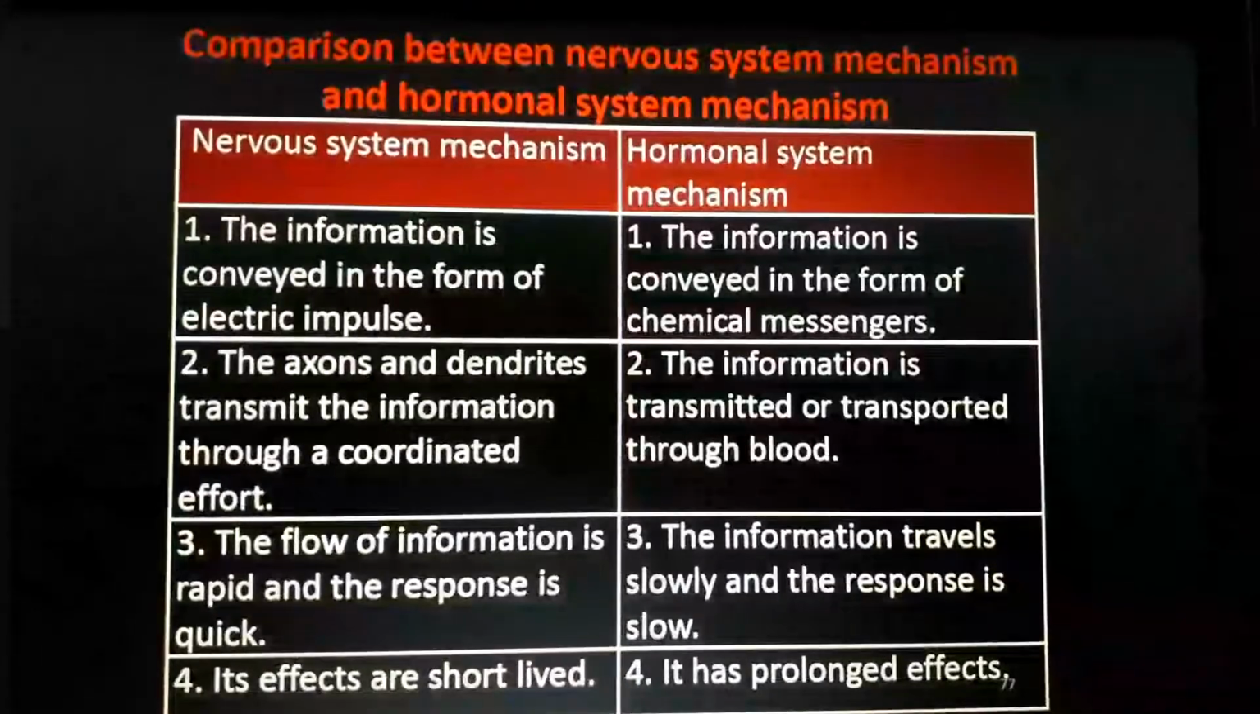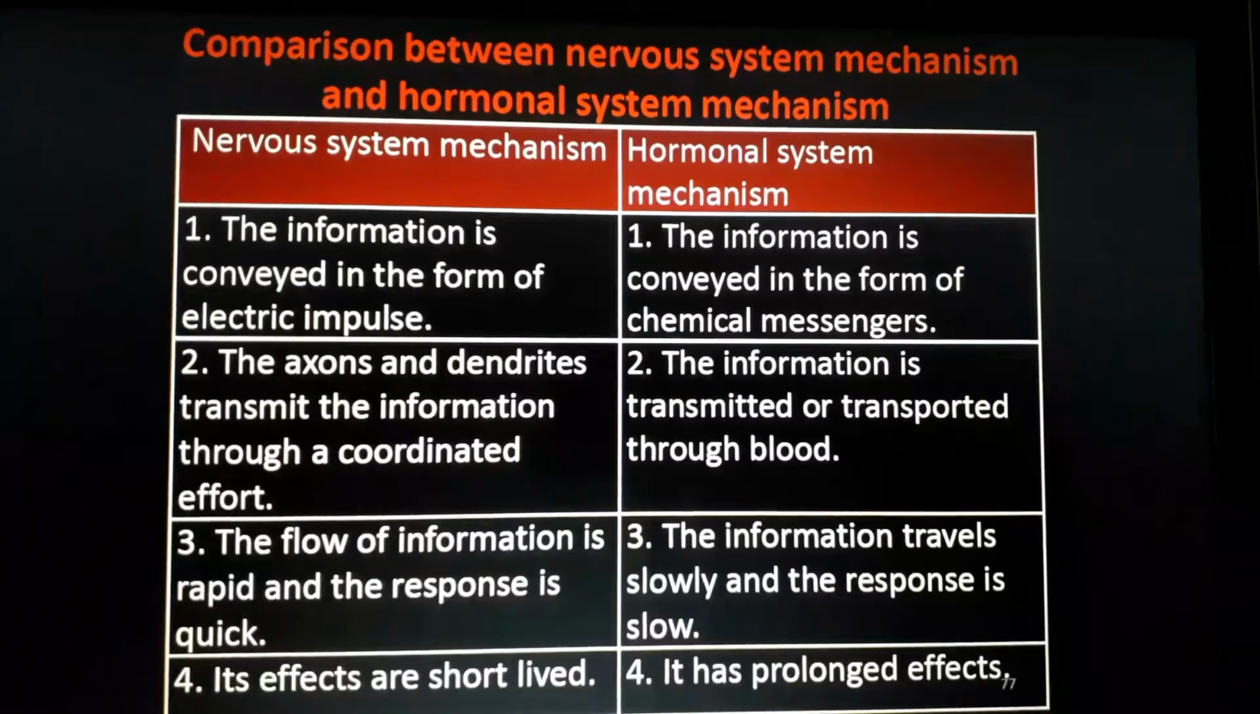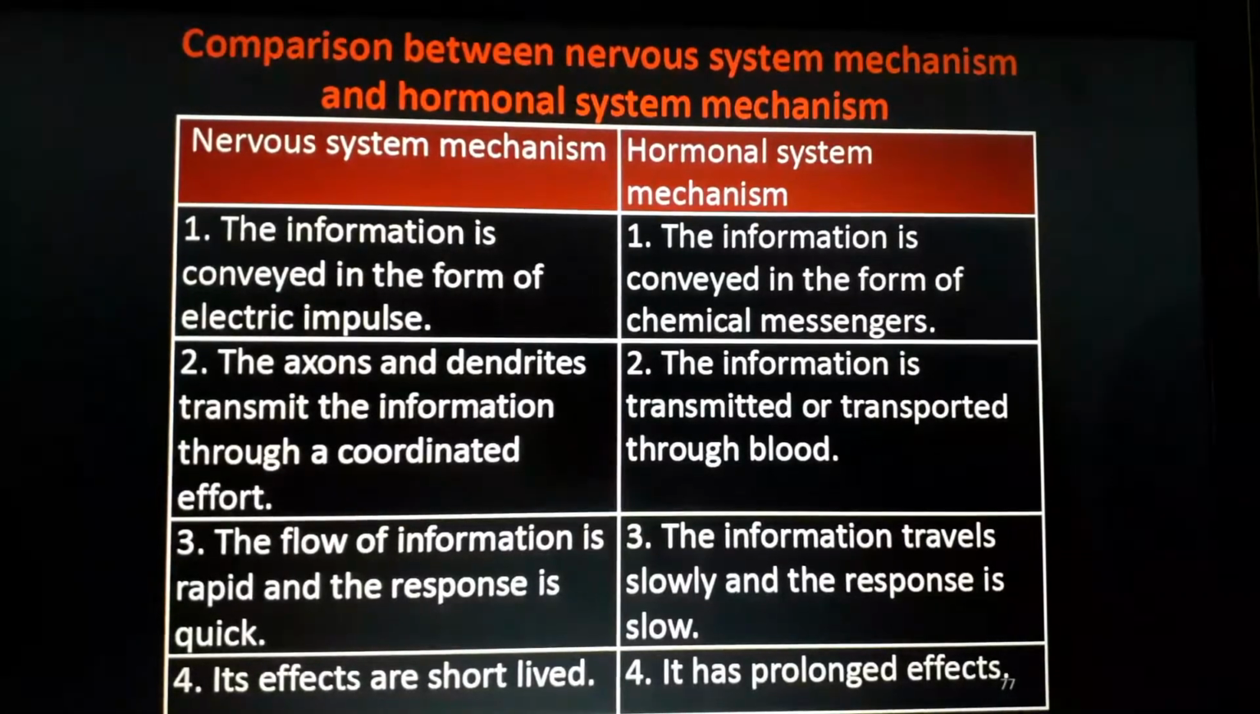Comparison between the nervous system mechanism and the hormonal system mechanism. It's already a textbook question, and in the textbook I will give. It is a very important question, a 3-mark question. In the nervous system mechanism, information is conveyed as electrical impulse. In the hormonal system, it is a chemical message.